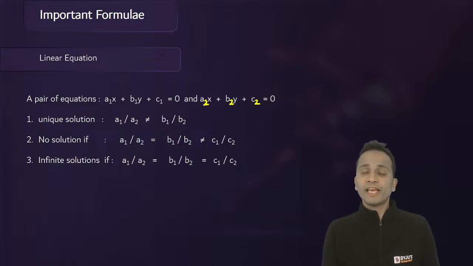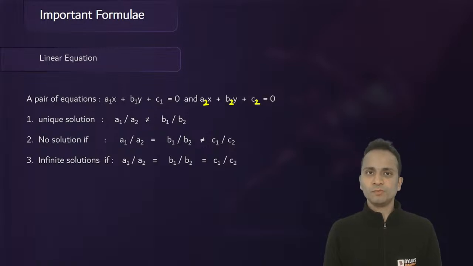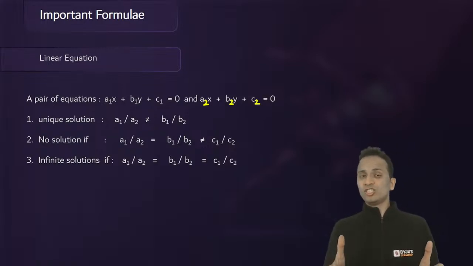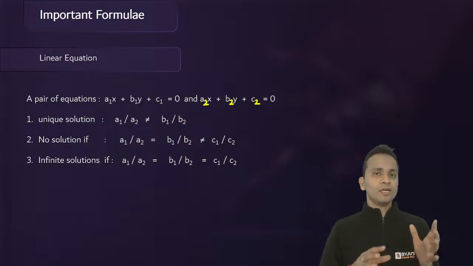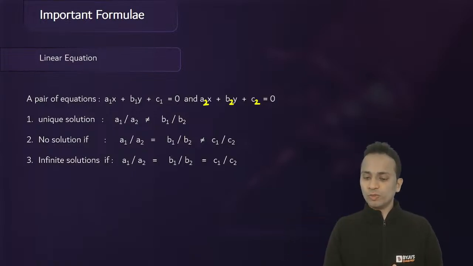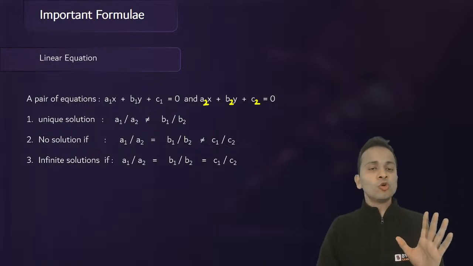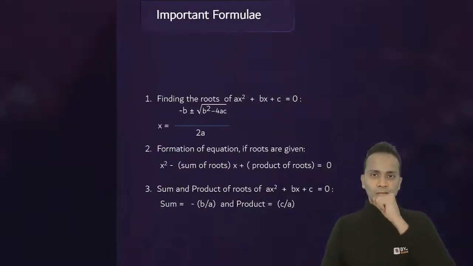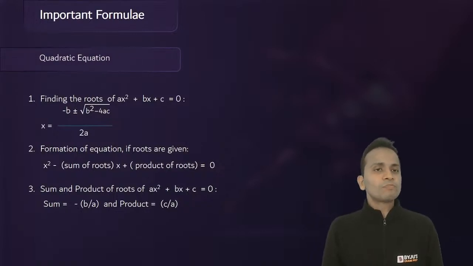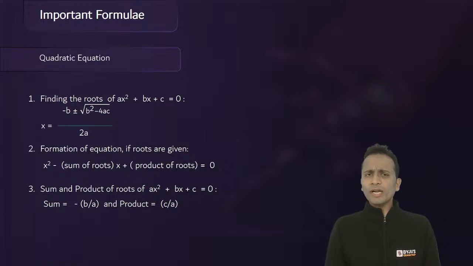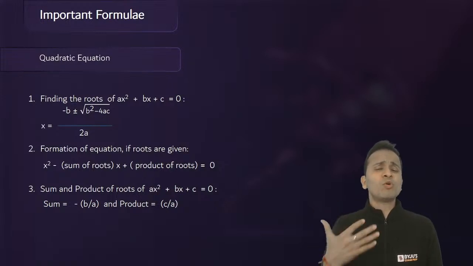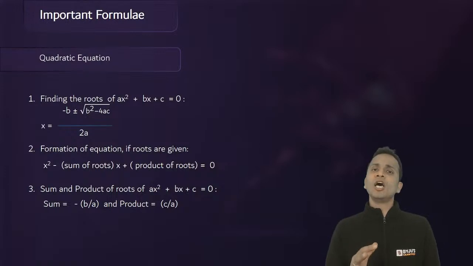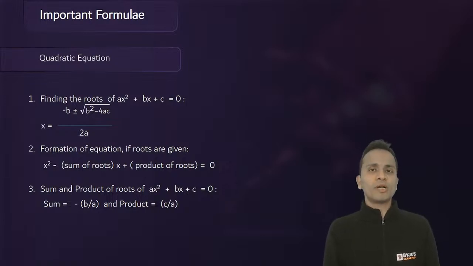Then unique solution if a1 upon a2 is not equal to b1 upon b2. No solution if the first two ratios are equal and the third ratio is not equal. Infinite solutions if all the three ratios are equal, right? So make sure that you remember all these conditions. Okay. Now next, moving on to the quadratic equations. Quadratic equations, yes, it has been one of the most important areas from which the questions were asked in the previous years. Okay. Now, one way to find out the roots of a quadratic equation is factorization. Factorization by using the method of splitting the middle term.